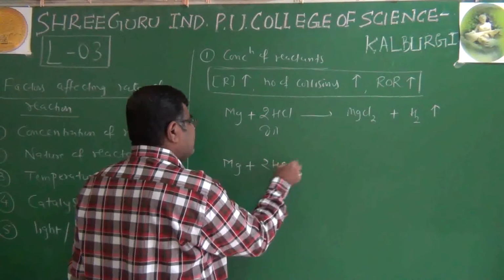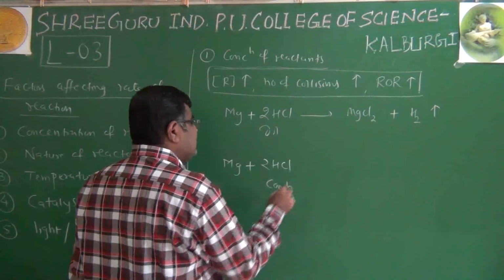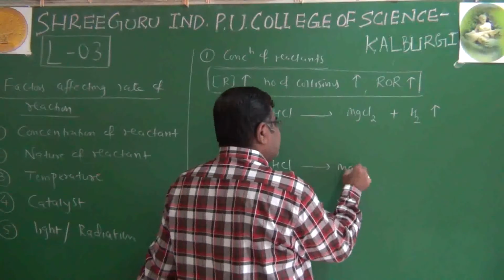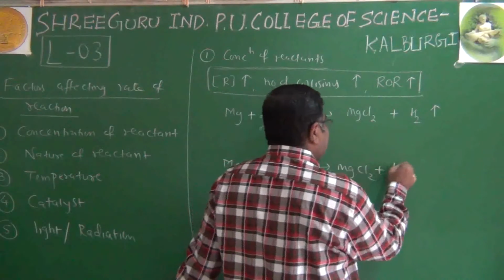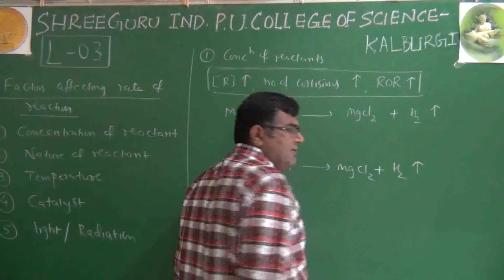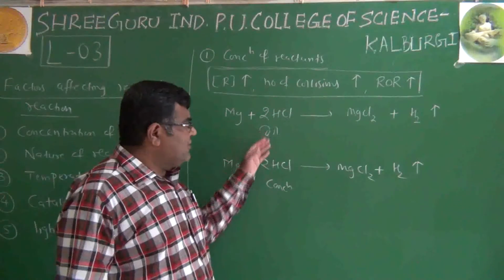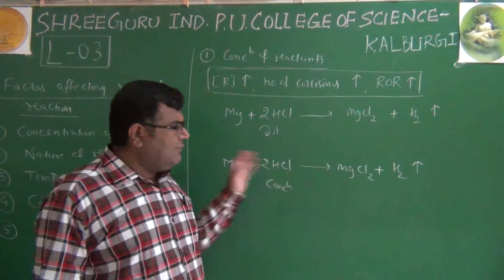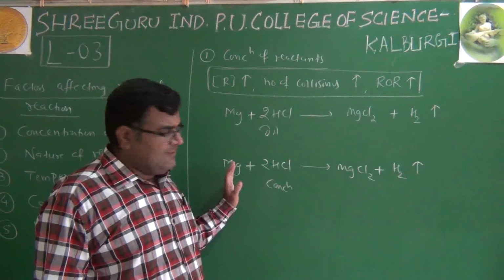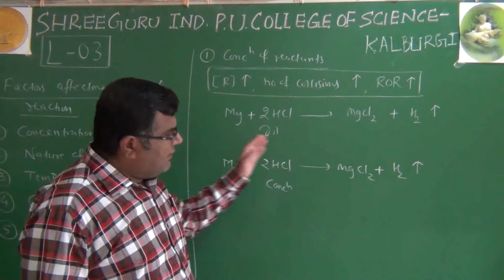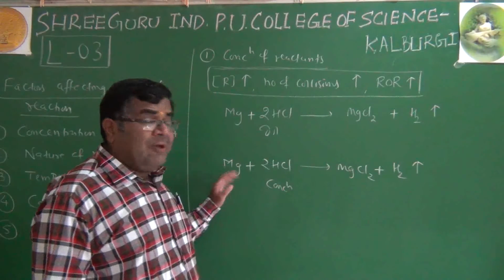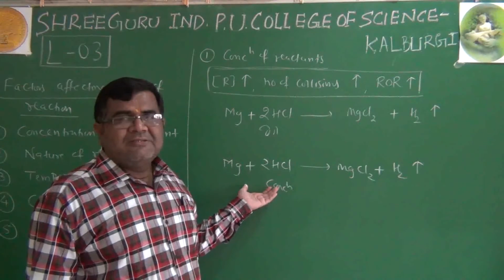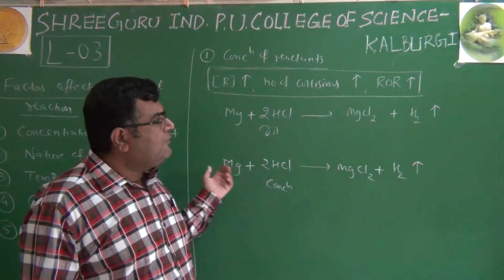The difference is, this is concentrated HCl, and we have this magnesium chloride, and the products remain the same. It doesn't mean that if you change the concentration, the product will be different. If you want a different product, start with a different reactant. That is the case. Again, only hydrogen is released, but we can observe. It's not a difficult reaction. You might have seen this reaction at school level also.